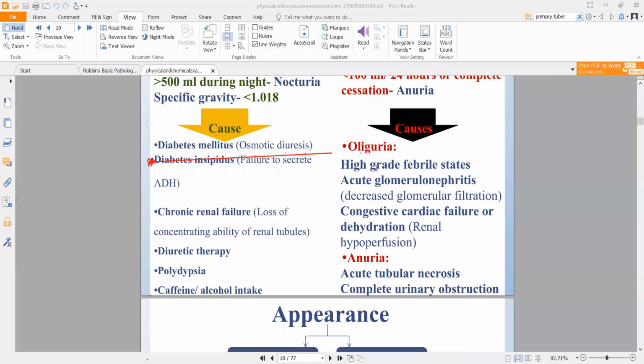In anuria specifically, where there is no production of urine, this is when you have acute tubular necrosis, meaning your tubules will undergo permanent irreversible damage.